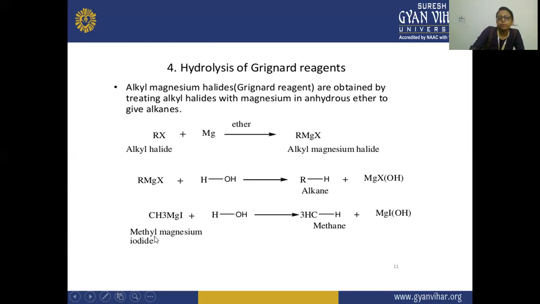We have taken the example of methyl magnesium iodide, the Grignard reagent. When hydrolyzed in the presence of water, methane is formed. The CH3 reacts with H to form CH4, and MgI reacts with OH, so MgIOH is formed.